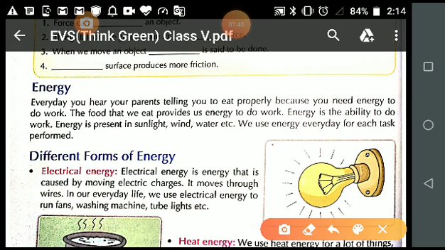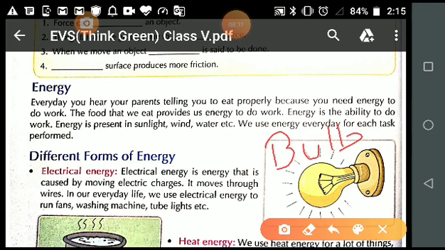How is this bulb working? With the help of electricity. How does the fan start moving? There are different machines, and how do they work? They also need some energy. So see here, this is a bulb and it uses electric energy.